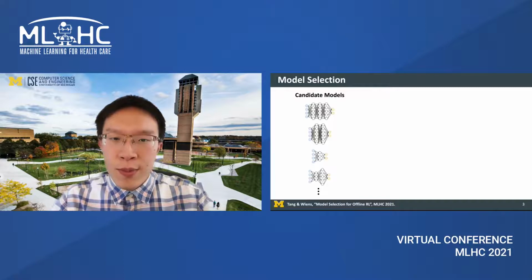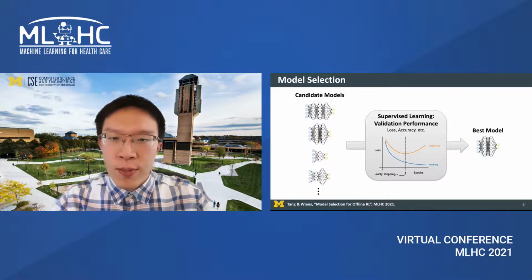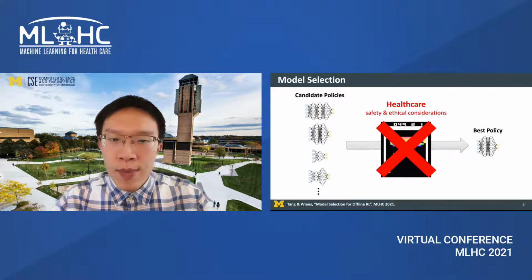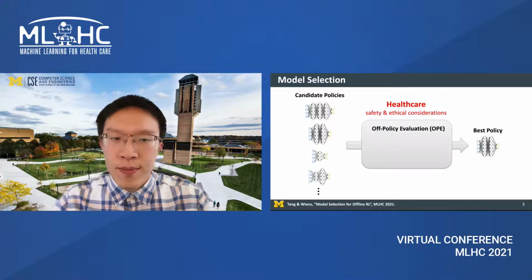Model selection is the process of selecting a final model from many. In supervised learning, one typically selects the model with the best performance on the validation set, usually in terms of loss or accuracy. In RL, measuring validation performance requires an online setting, such as Atari games. However, in many healthcare tasks, this is not possible due to safety and ethical concerns. Thus, we must rely on offline techniques.